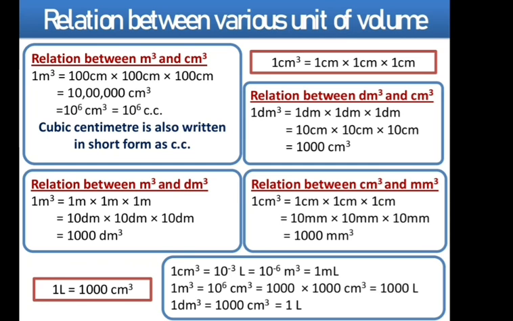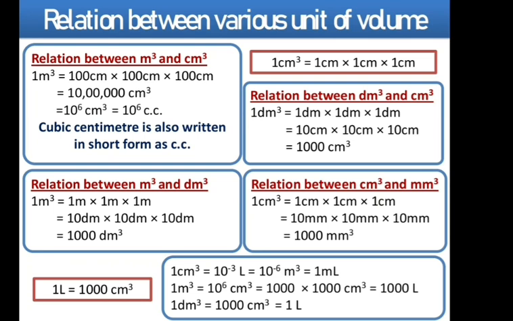Now we know the relation between the cubic centimeter and the liter. That is, 1000 cubic centimeter is equal to 1 liter. Therefore 1 cubic centimeter is equal to 10 to the power minus 3 liter we can write, and 10 to the power minus 3 is nothing but milli. We have already learned the suffixes or prefixes. So 10 to the power minus 3 we can write as milli. So 10 to the power minus 3 liter is equal to 1 milliliter. So we can say that 1 cubic centimeter is equal to 1 milliliter.